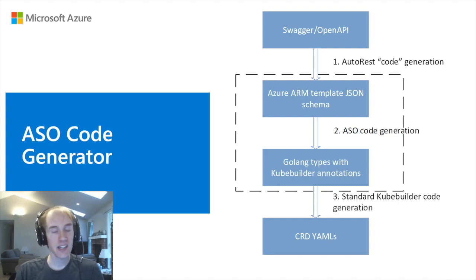So digging into that process a little bit more, the interesting bit is actually not getting to the CRD YAML, because there's already an open source tool, KubeBuilder, that can go from Golang types with KubeBuilder annotations to CRD YAMLs. So rather than try and reinvent the wheel for getting all the way to the YAML phase, we figured it makes more sense, let's just use this open source tooling that is industry standard. Crossplane is also making use of KubeBuilder. Let's just use this, and what we really need to do is get from up here, these Swagger types, these OpenAPI types, to Golang types with KubeBuilder annotations. So how can we do that?